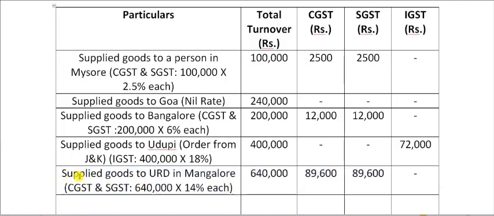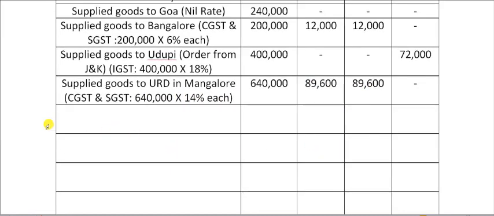Next, supplied goods to an unregistered dealer in Mangalore within the same state. 28% is the rate of GST. We'll divide it equally among CGST and SGST. 6,40,000 is the value of the transaction. So 14% each, 89,600, 89,600.